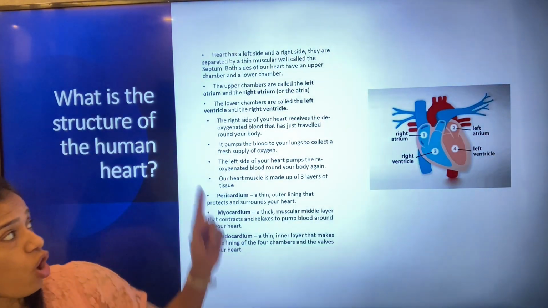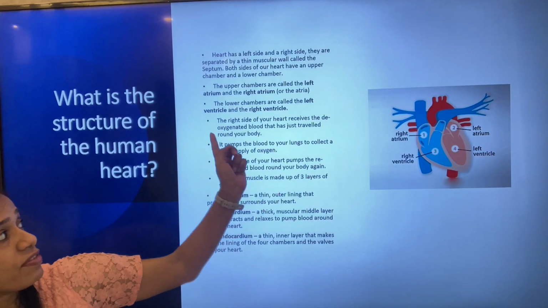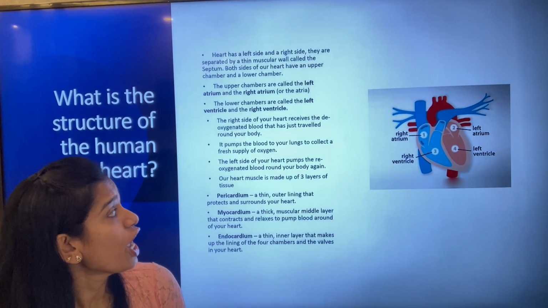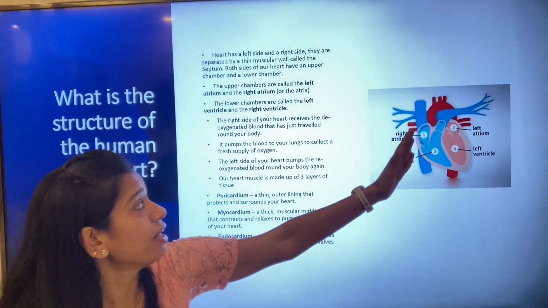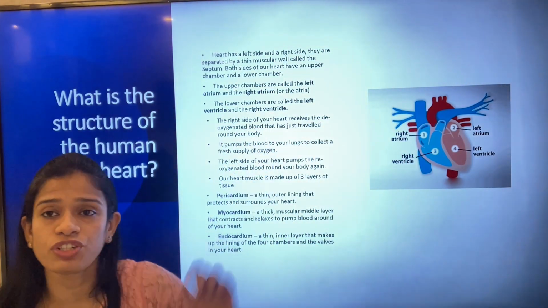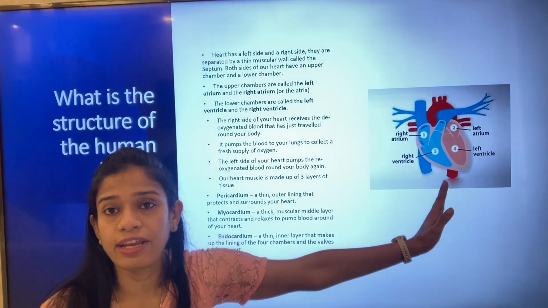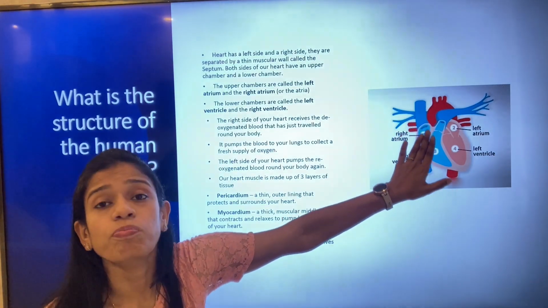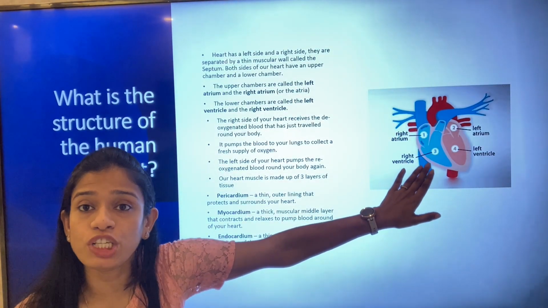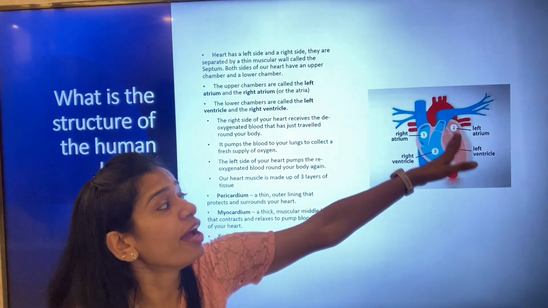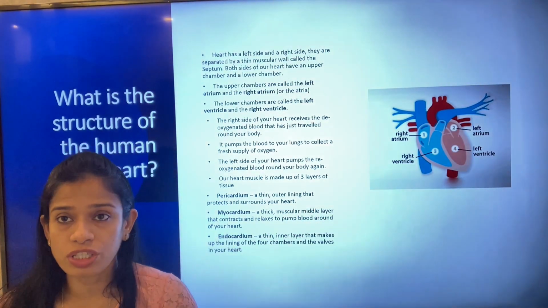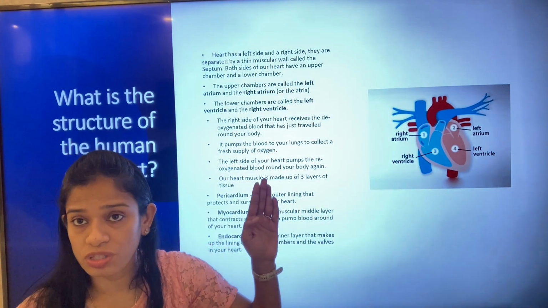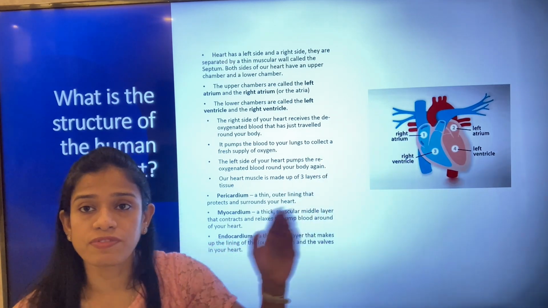The right side of the heart receives the deoxygenated blood that has just traveled around the body. See here it is written, it receives the deoxygenated blood. So the right hand side receives the deoxygenated blood. In this photo, the blue colored ones receive the deoxygenated blood, whereas the red colored ones receive the oxygenated blood. So the right hand side receives the deoxygenated, the left hand part receives the oxygenated one.